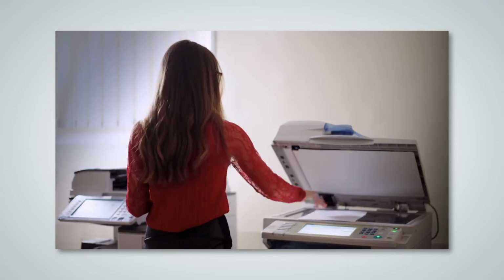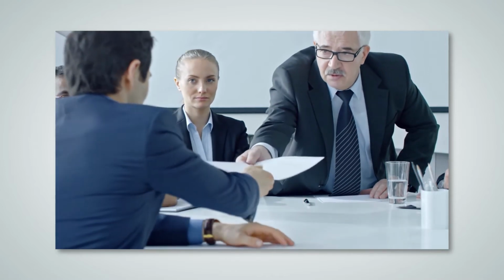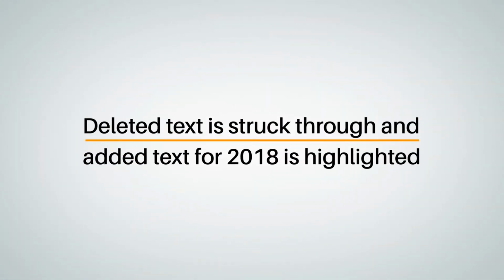Every change in that publication will be included, along with a few significant changes the book doesn't cover. It might be helpful to have a copy of the 2018 IPC as you go through the class, but it isn't necessary. For each change the class discusses, the deleted text and new or revised text will be provided, along with an explanation of why the code changed or what the change is intended to accomplish. Deleted text is struck through, and added text for 2018 is highlighted. Additional information that helps illustrate the nature of the change may also be presented.